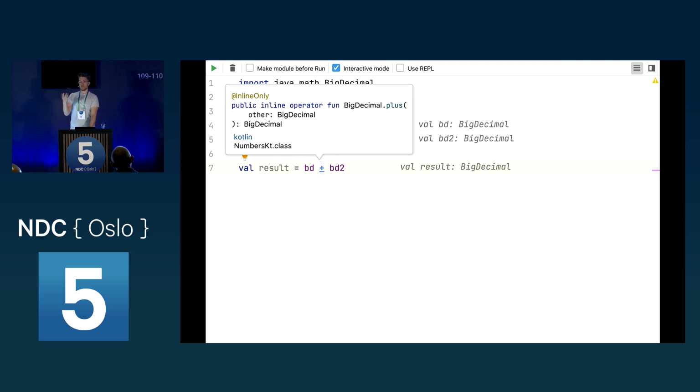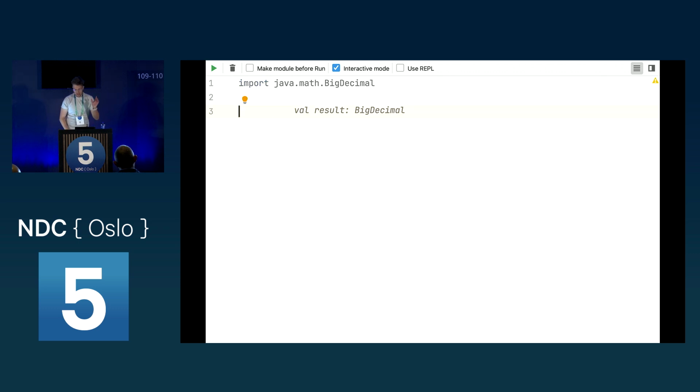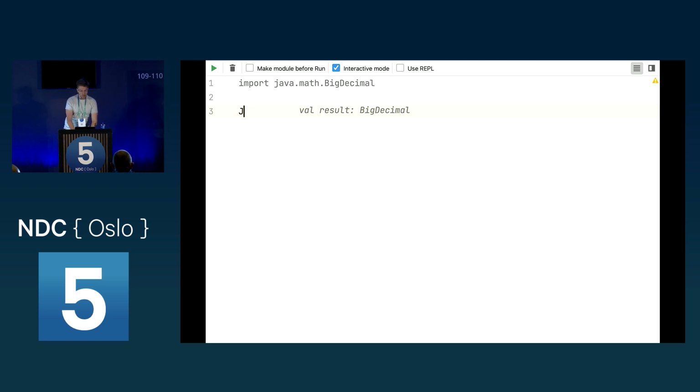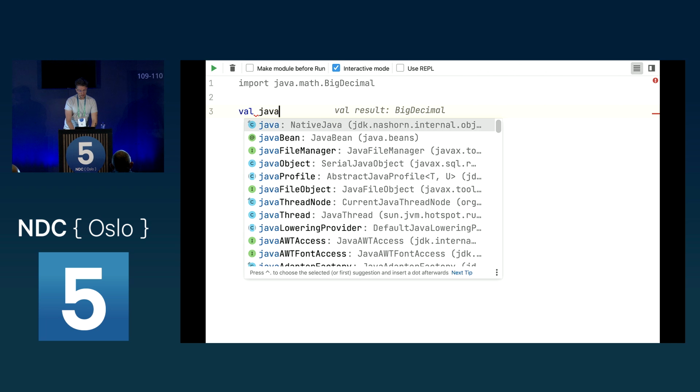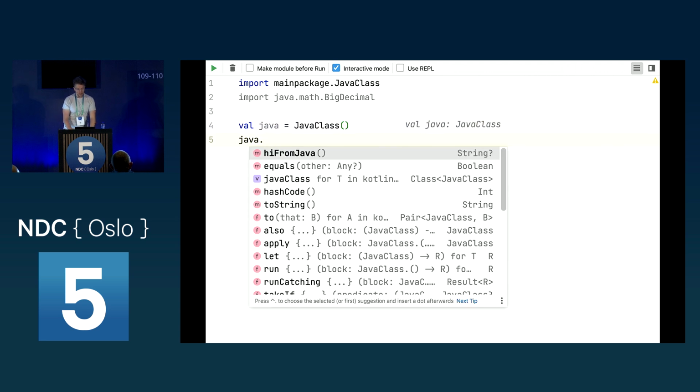Inline means that during runtime, the code of the function which is written here will get inlined in the code where it's called. So before we go to the last part, I'd like to show you a little bit about interoperability. We have this Java class here. I've just created a normal Java class in my code, and what I can now do is access the Java class from my Kotlin code, and here my hi from Java is just a function which I've defined in my Java class.